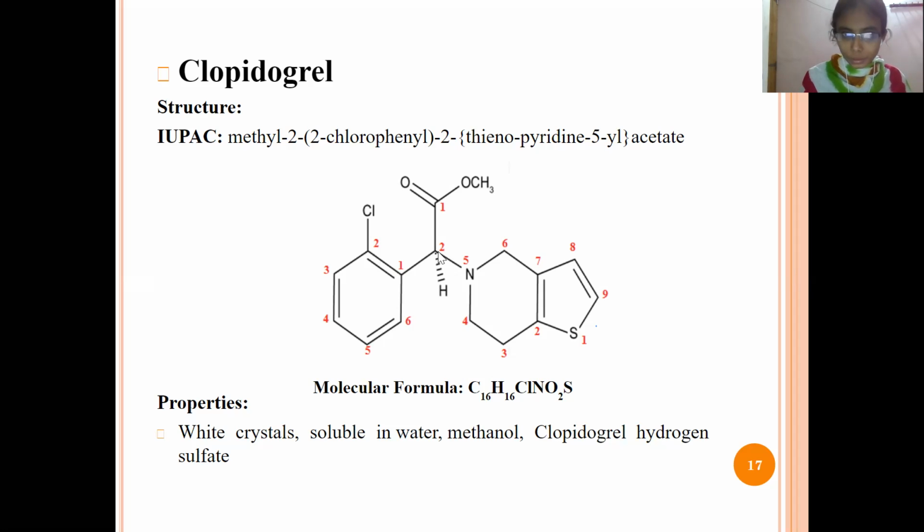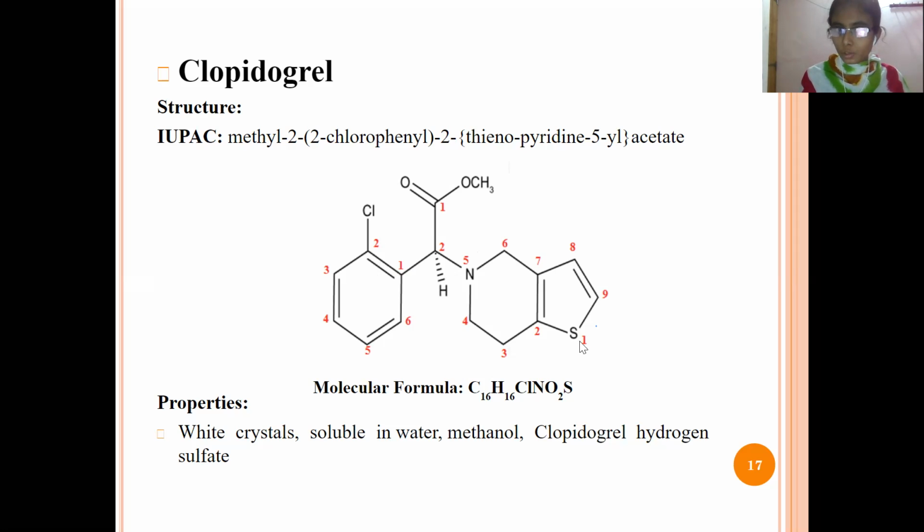See here the methyl group, and this is the acetate structure. For this acetate structure, in the second position, see here, 2 is there, no? In the second position, the chlorophenyl is there. The chlorine is attached at the second position of the phenyl. So it is named 2-chlorophenyl. And here in the second position, this thienopyridine.